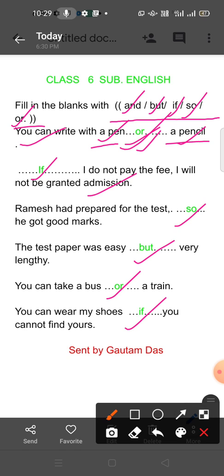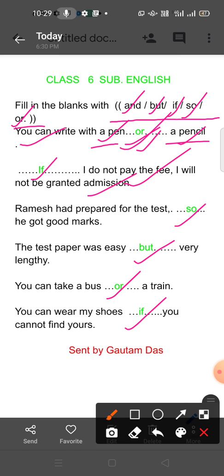If I do not pay the fee, I will not be granted admission. There is a condition. The condition is to pay the fee. If I pay the fee, I will be admitted. If I do not pay the fee, I will not be granted admission.